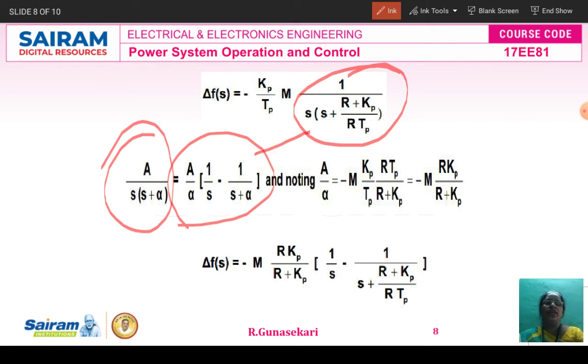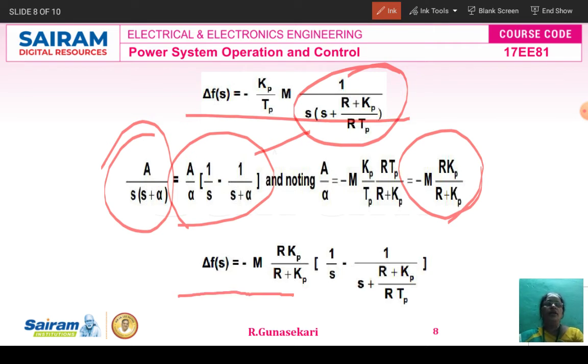So now a by alpha is nothing but minus m into kp rtp divided by tp into r plus kp. Therefore that is equal to minus m into r kp divided by r plus kp. Now this value is substituted in this equation.